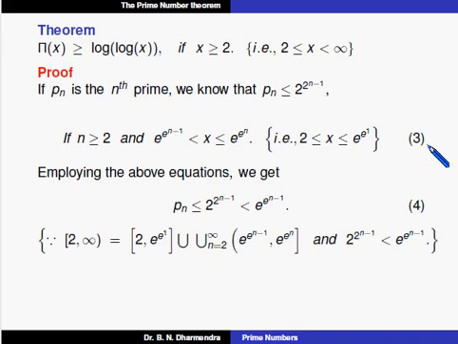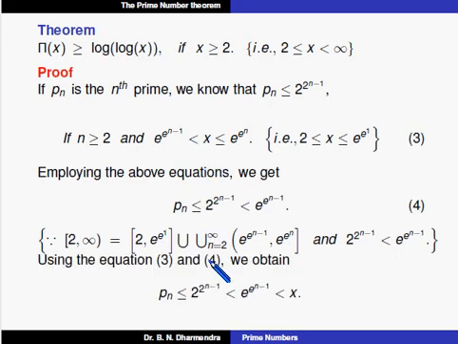And also by using equations 2, 3 and 4, observe that e to the power of n minus 1 is less than x. So from the above two equations, it can be written as Pn is less than or equal to 2 to the power of n minus 1, which is less than e to the power of n minus 1, which is less than x. And we can observe this inequality in the next slide.